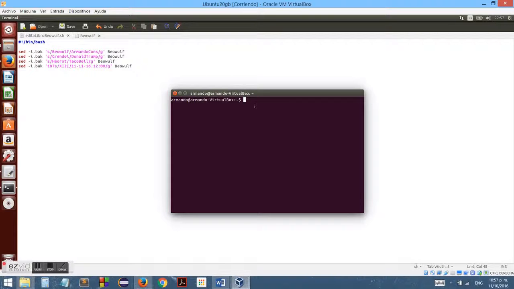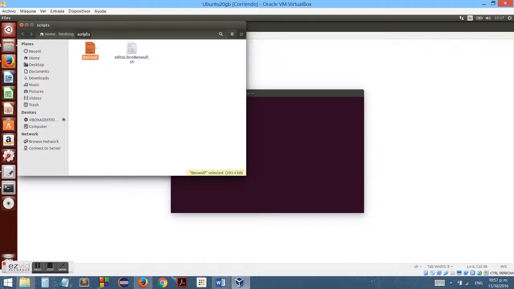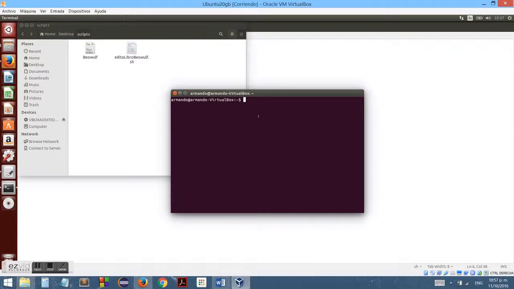Okay, first I have to change to the scripts folder, in which I have my Edita Libro Beowulf.sh, which is my bash file, and also the book. So it's going to be home, desktop, scripts.